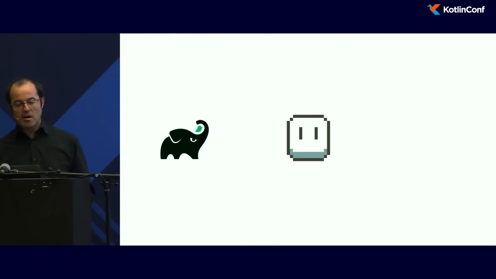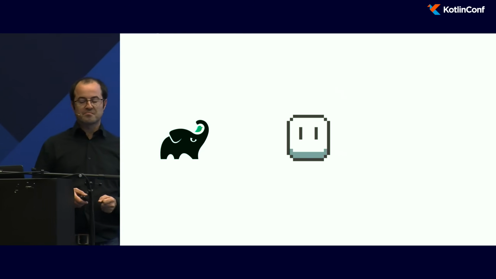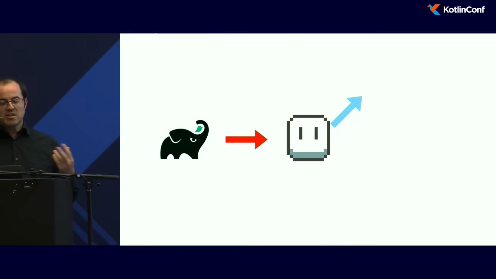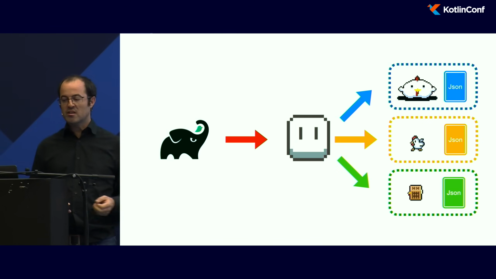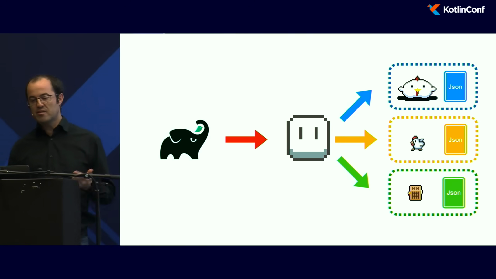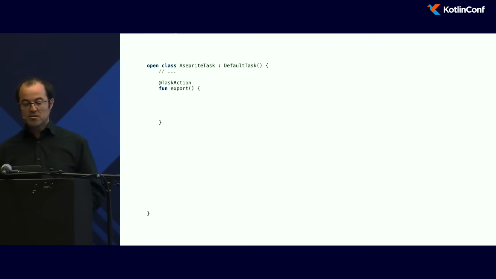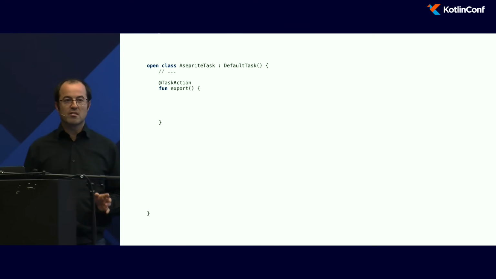Instead, I want to talk about Gradle and Aseprite because I created a plugin for Aseprite and Gradle. My plugin will just invoke Aseprite and export the sprite sheet and a metadata file that will explain how the file works, the animation names, and so on. So I created my first Gradle plugin. To be honest, it's very easy to write.